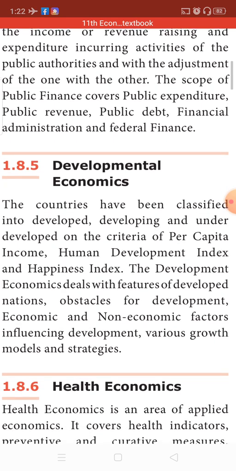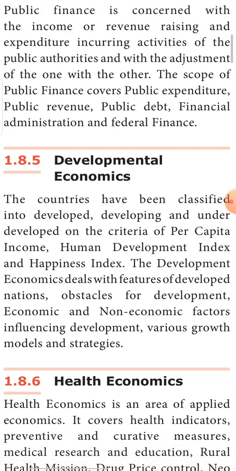Next is developmental economics. Countries are classified as developed countries, developing countries, and underdeveloped countries, based on their per capita income. Developmental economics has various criteria for measuring the development of a country. What are the criteria or measuring rods? The Human Development Index is used as a measuring rod. Per capita income is used as a measuring rod. National income, that is GDP, is used as a measuring rod. The Gross National Happiness index is used as a measuring rod.